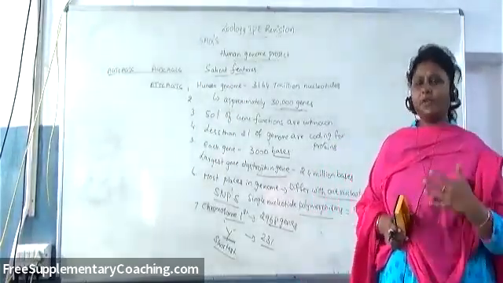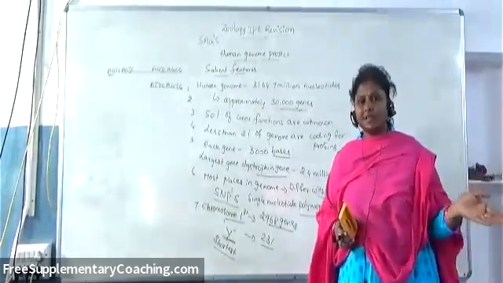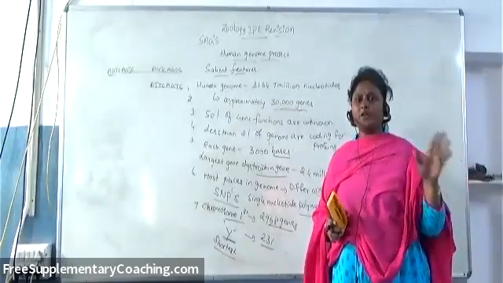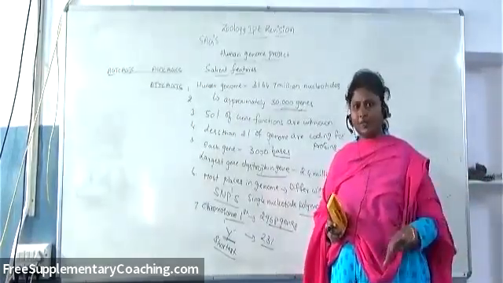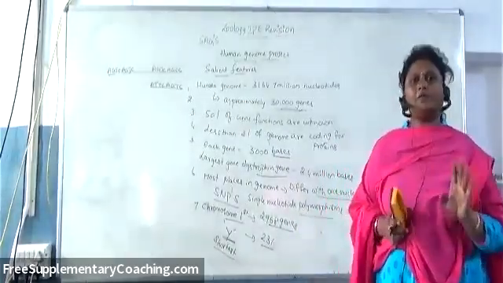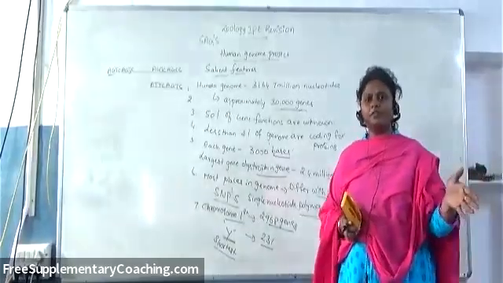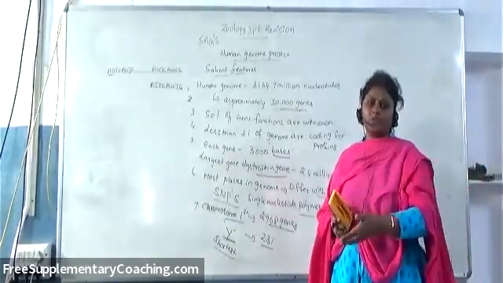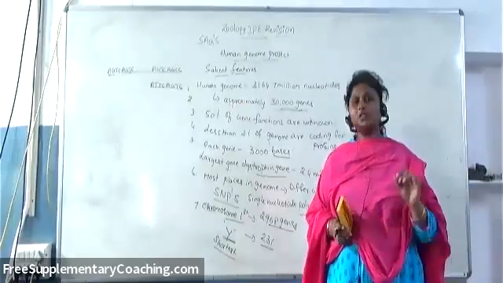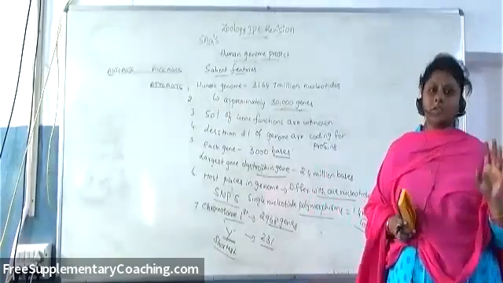And apart from that, we have discussed sex determination in human beings. There you should remember males are heterogametic and females are homogametic. 50% of the sperms contain the X chromosome, 50% contain the Y chromosome. But in females, all the gametes contain only one type of chromosome, that is the X chromosome. So depending upon what type of sperm fuses with the ovum, the sex of the baby is determined. Mainly the Y chromosome of the male is responsible for determining the sex of the child.